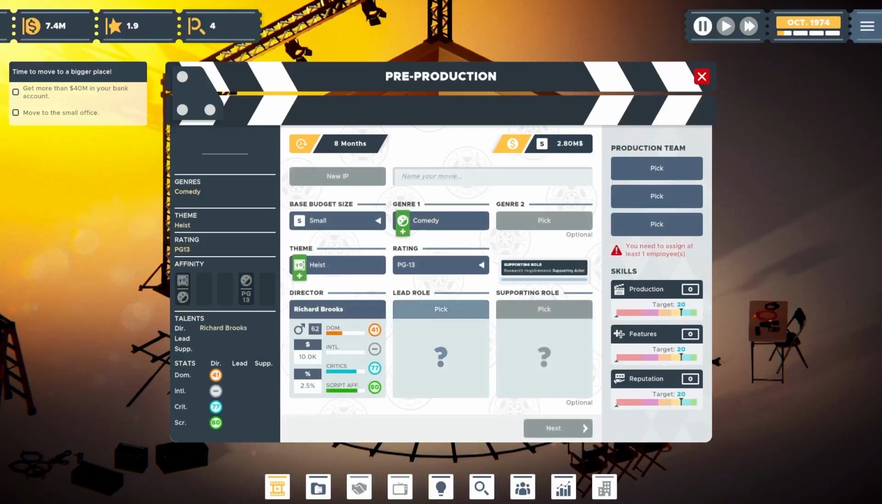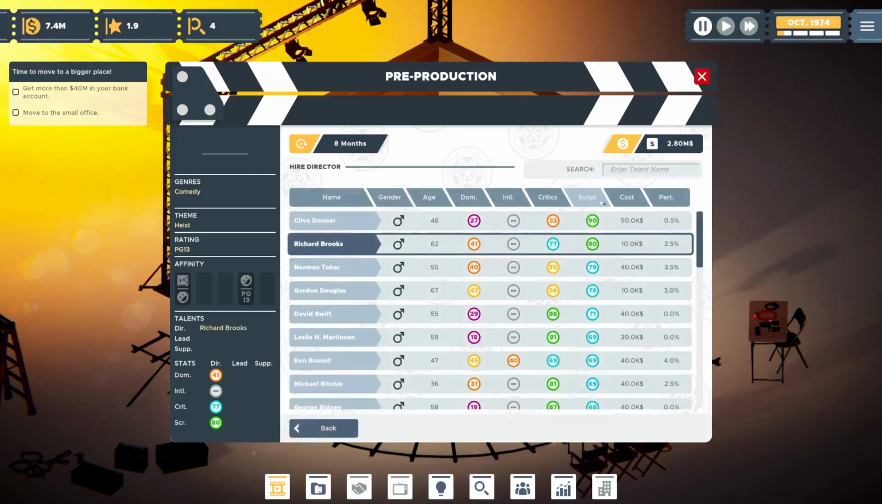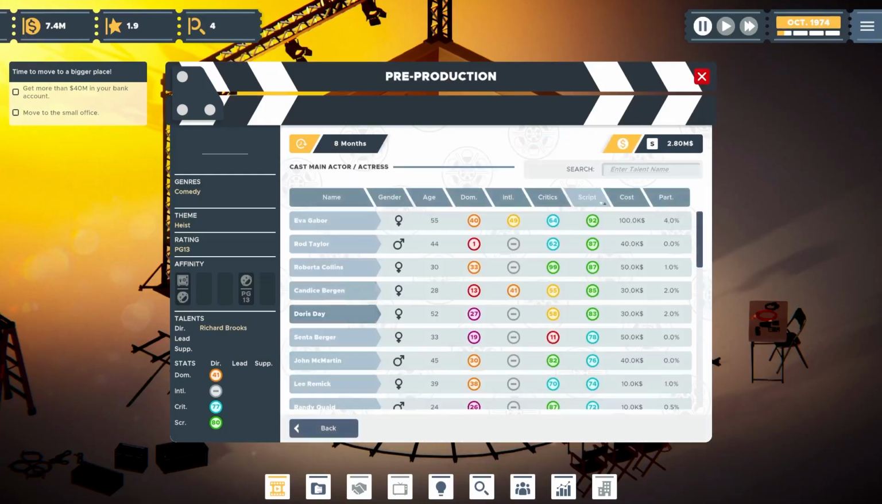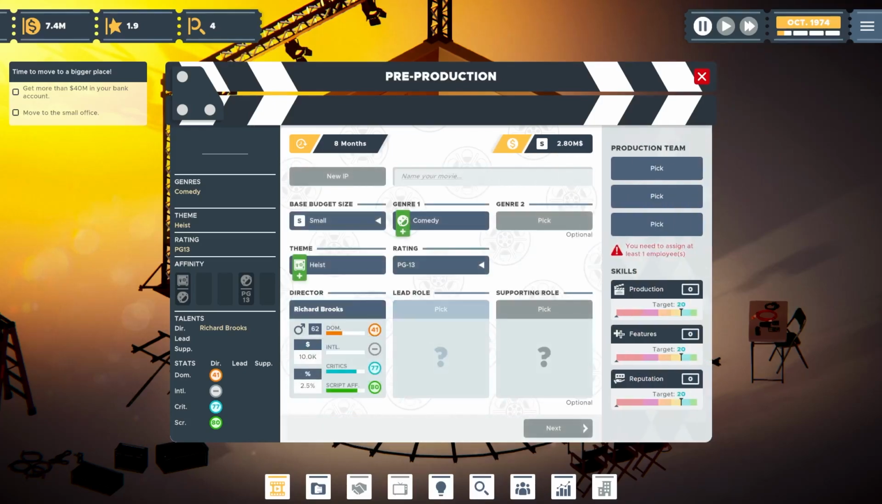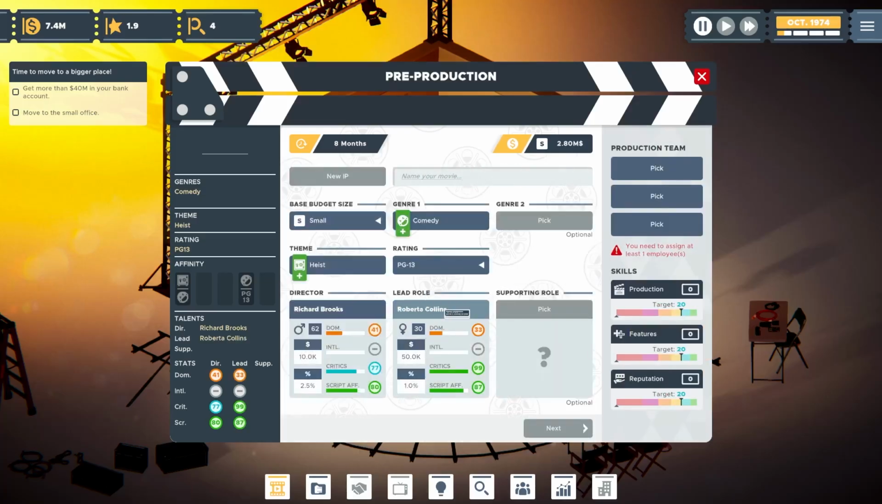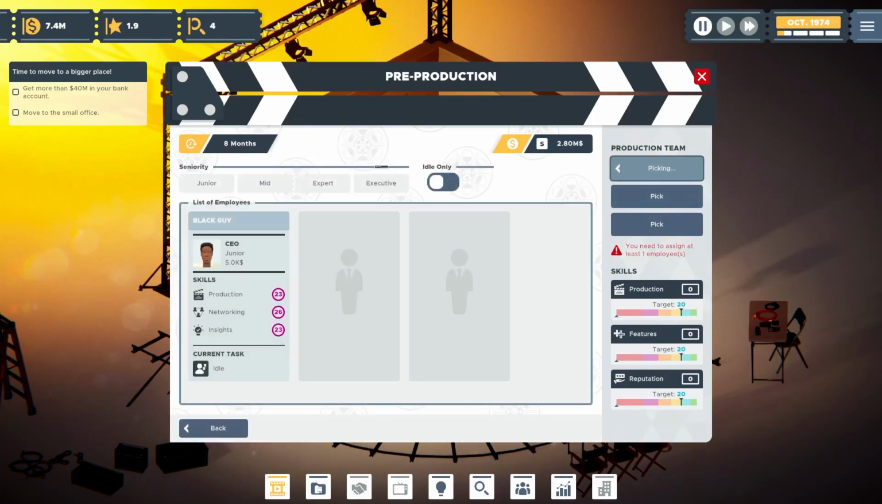Richard Brooks as our director. Oh, what was Richard Brooks'? He's 10%, 2.5. I'll give him that. Oh, actually, let's check. Okay, no, international. Good. Roberta Collins. I like 87, 930. I like this. 50K, 1% back in. Pick for me.